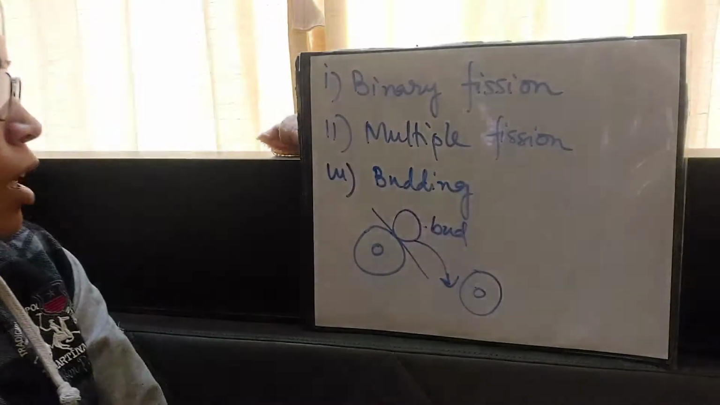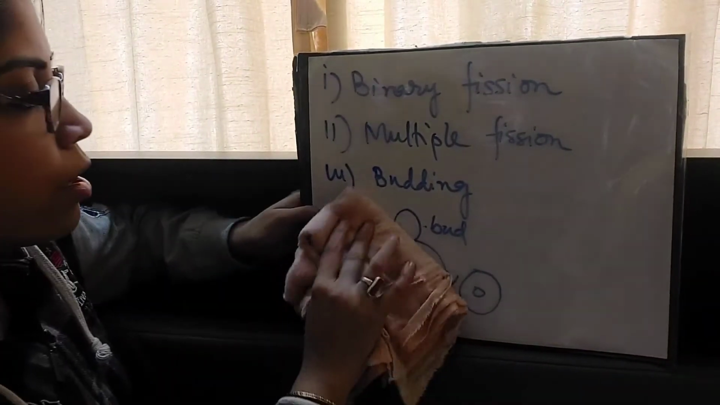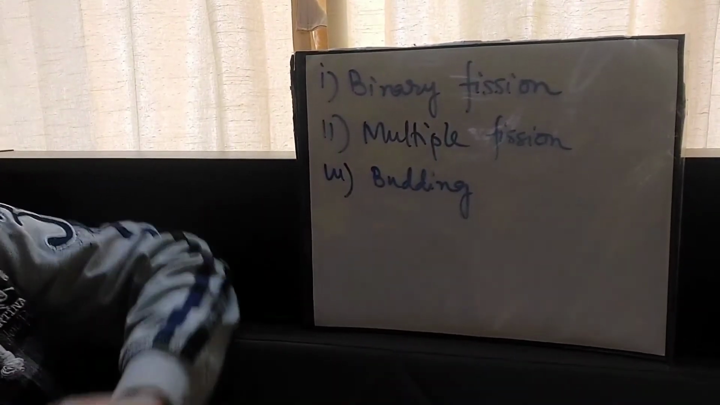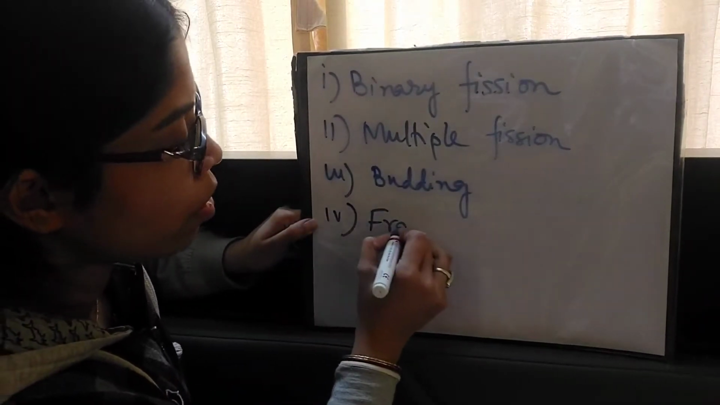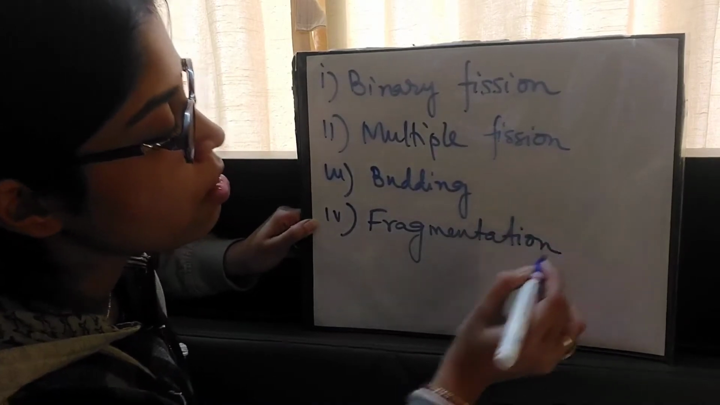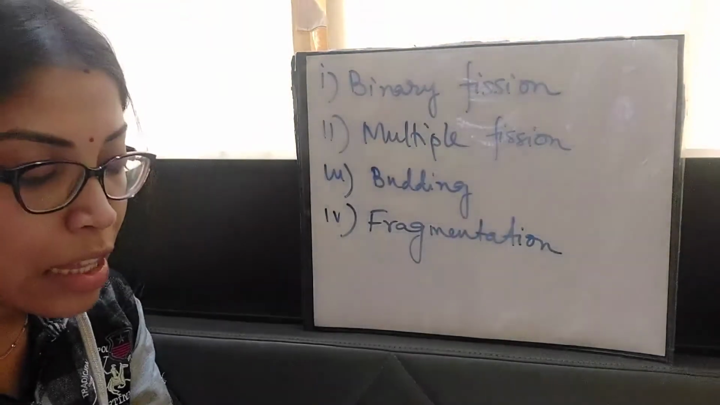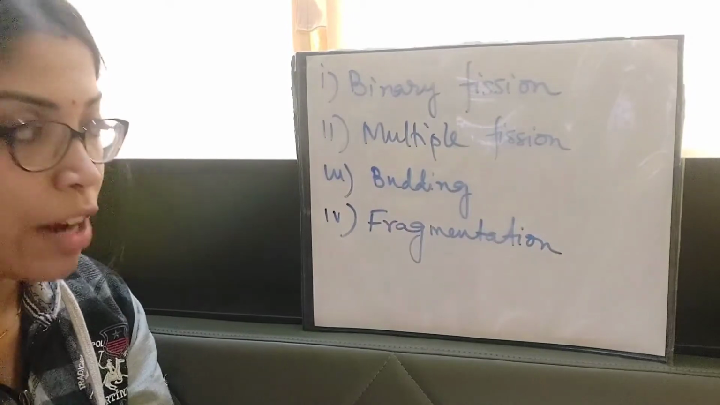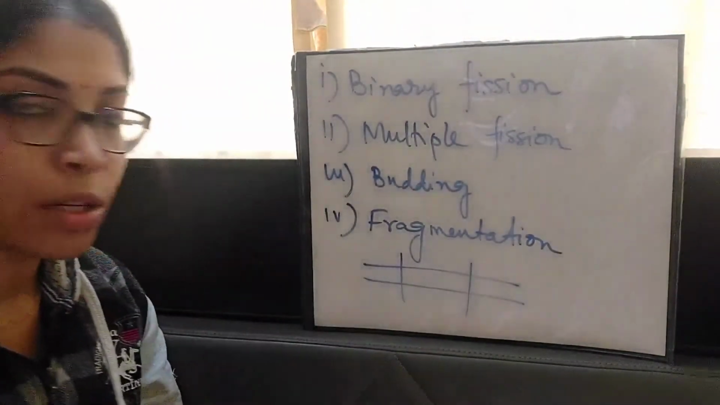Moving on to the fourth one, number 4 is fragmentation. From the name you can understand that formation of fragments takes place in this process. In fragmentation, the body of the organism breaks up into 2 or more fragments. Suppose this is the body of the organism and it breaks down into 3 fragments.